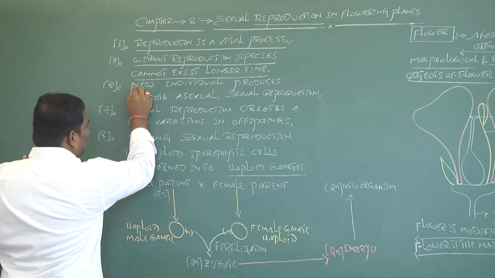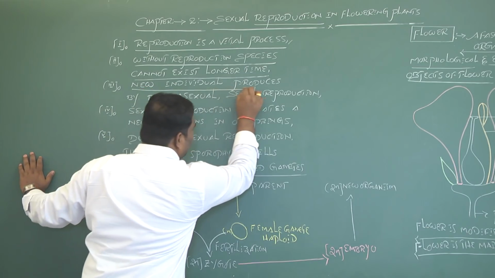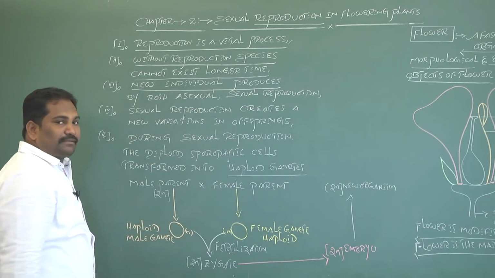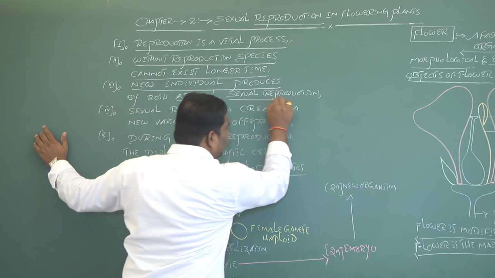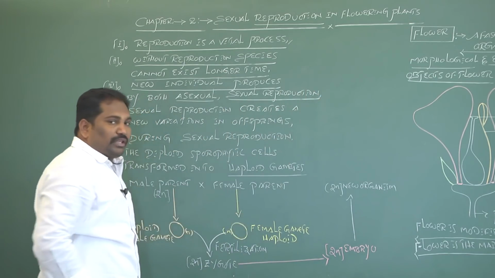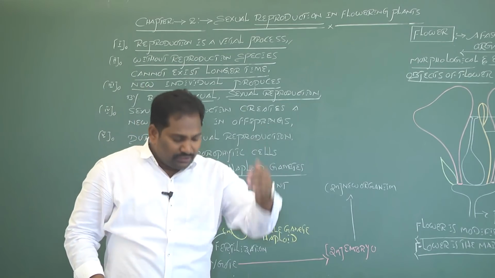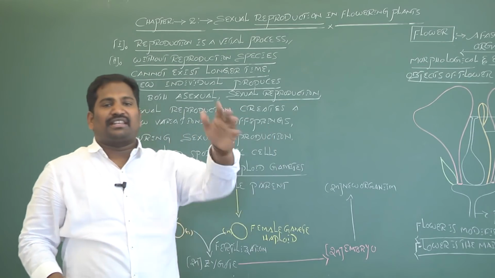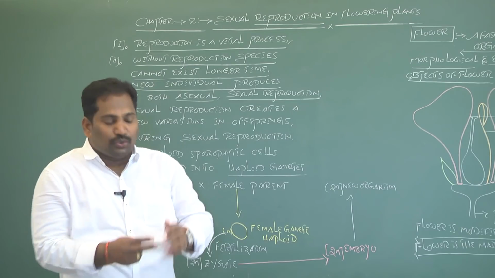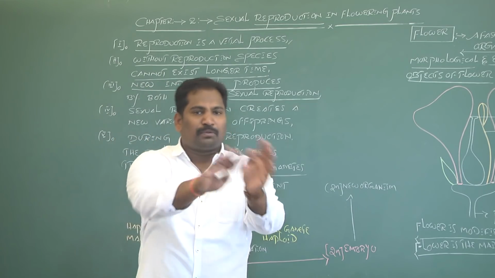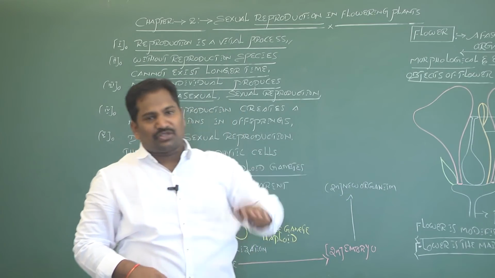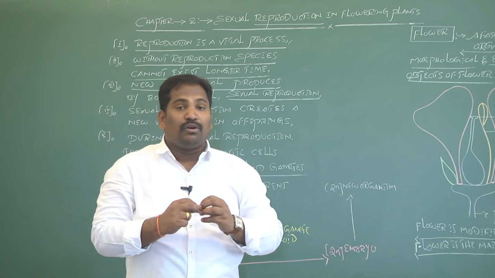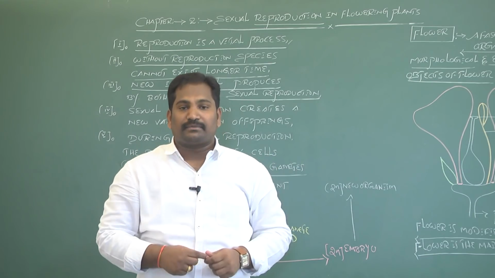During reproduction, a new individual is produced, either by asexual reproduction or by sexual reproduction. If offsprings are produced by asexual reproduction, there are no variations in the offsprings.